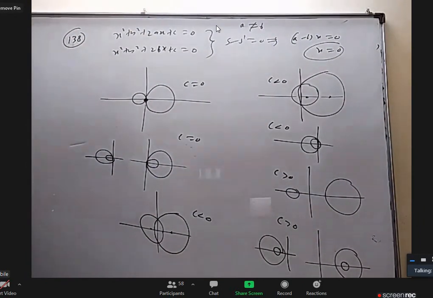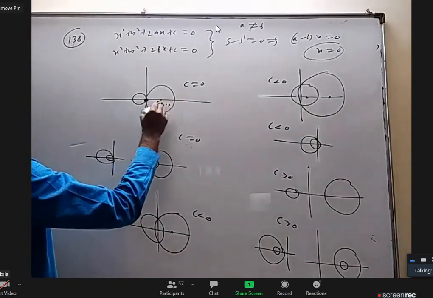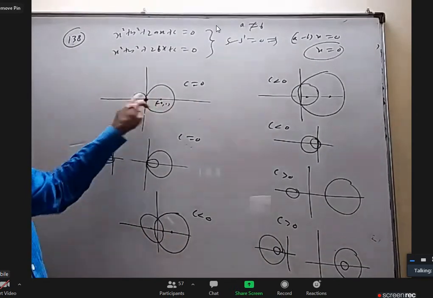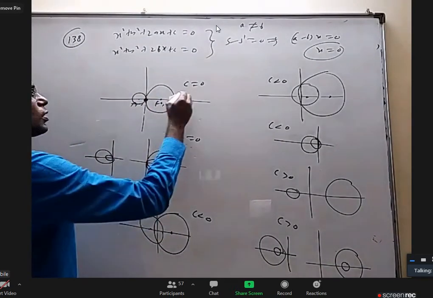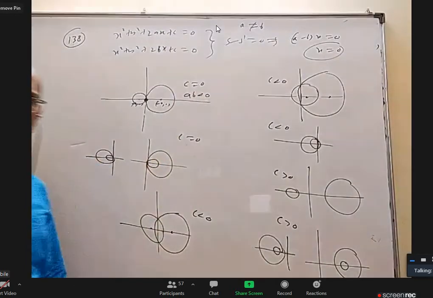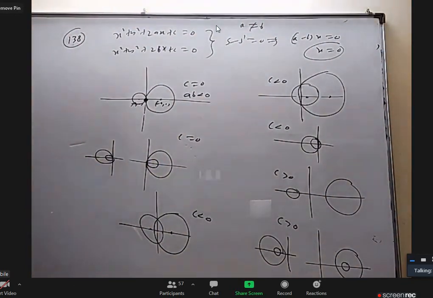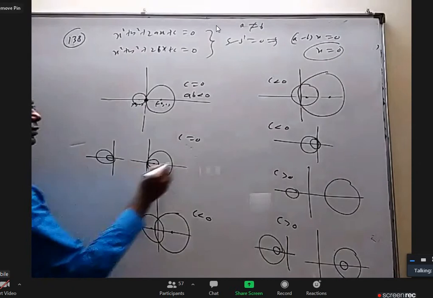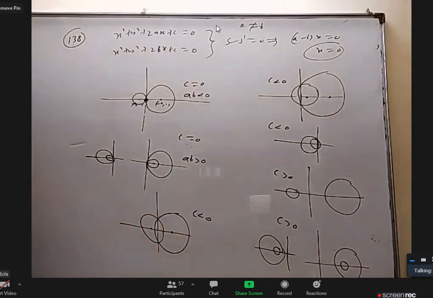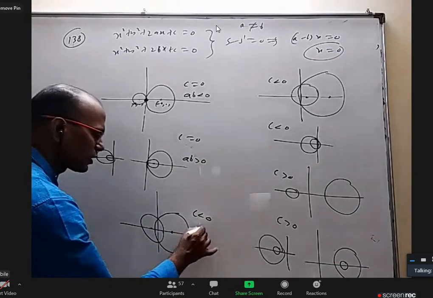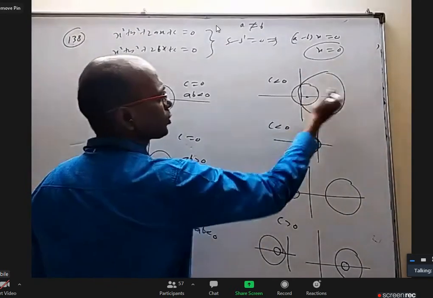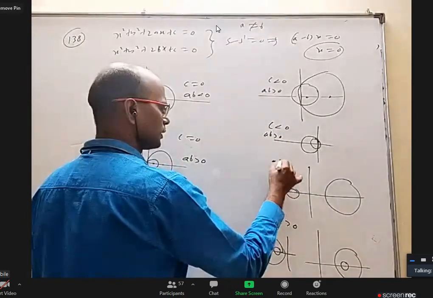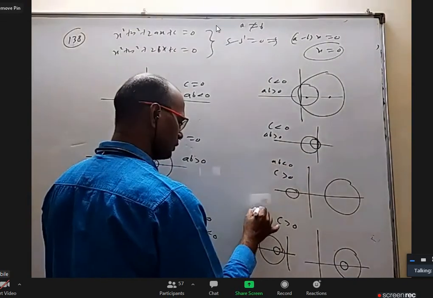Now, next. The centers are minus a comma 0, minus b comma 0. One is on this side, one is on this side, means a and b have opposite signs. One x coordinate positive, one x coordinate negative for the centers. So because of that, here ab less than 0. Right? Here both centers on the same side, so both a and b are positive or both a and b are negative. So that's why here ab greater than 0. Here again one is on this side, one is on this side, so centers have opposite signs. So ab less than 0. Here both are on same side, so ab greater than 0. Here also ab greater than 0. Here on either side, so ab less than 0. Here on the same side, so ab greater than 0.